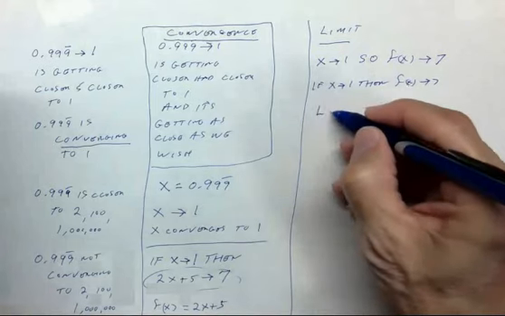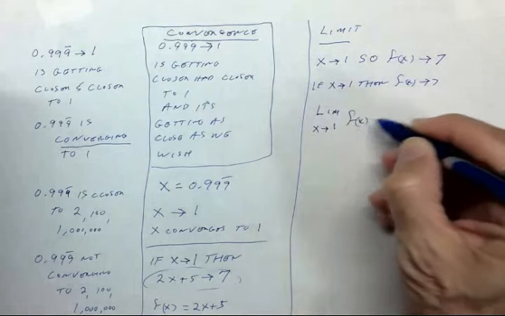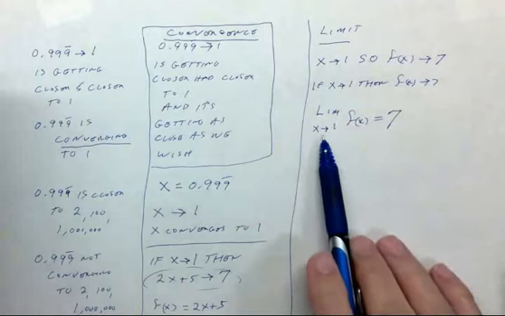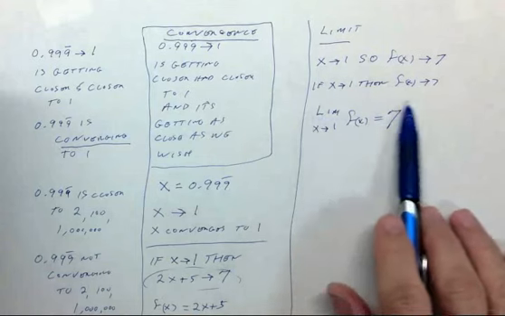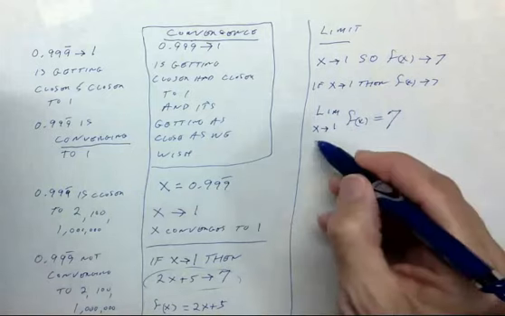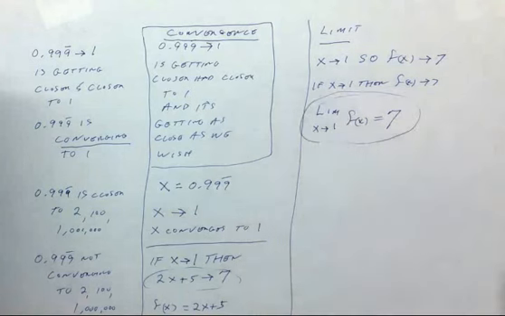In calculus, you would see this. Now, I think that's a very unfortunate symbolism because this is the idea of convergence, but then they use an entirely different symbolism to say that the function is convergent. The limit idea is simple. When you see this expression, you are guaranteed that x is converging to 1. And then a typical calculus problem would be, what does f of x converge to? Given that x converges to 1, what is the limit of f of x? And in this case, it's 7.